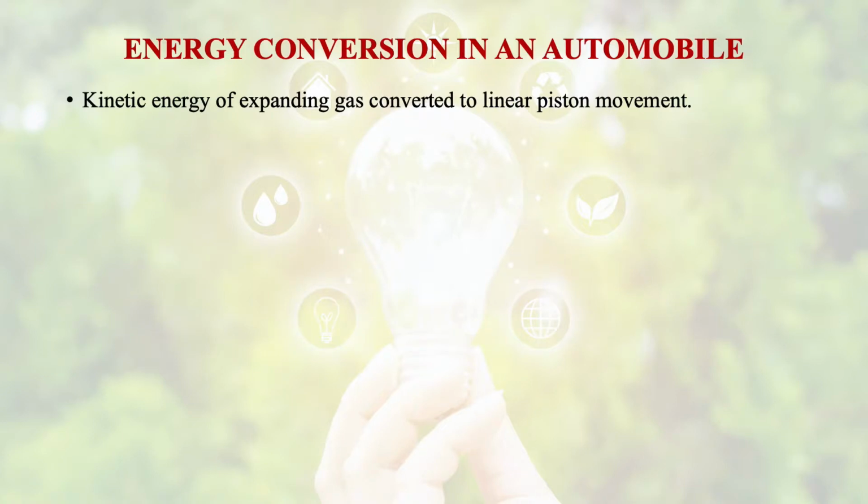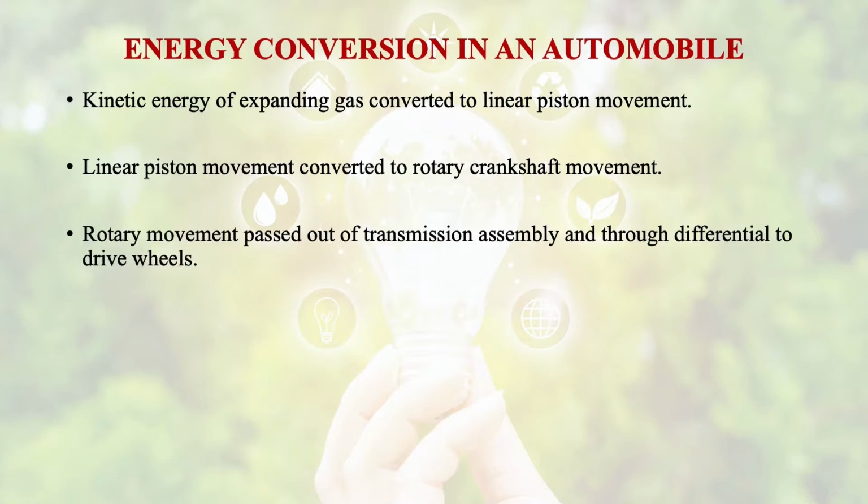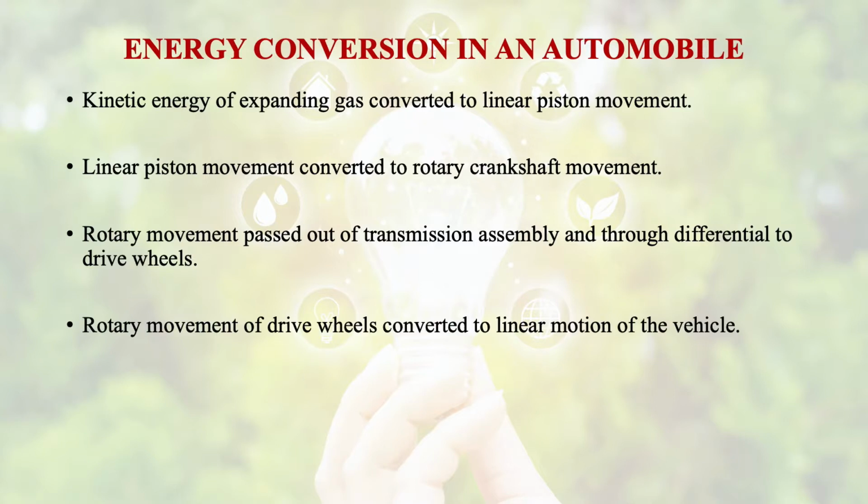Then the kinetic energy of expanding gas is converted to linear piston movement, and this linear piston movement is converted to rotary crankshaft movement, and the rotary movement of this crankshaft then passes the movement to the transmission assembly through different drive wheels, and then this rotary movement of drive wheels is converted to linear motion, and the automobile moves forward. So there are several stages, and at every stage there is some loss as well.